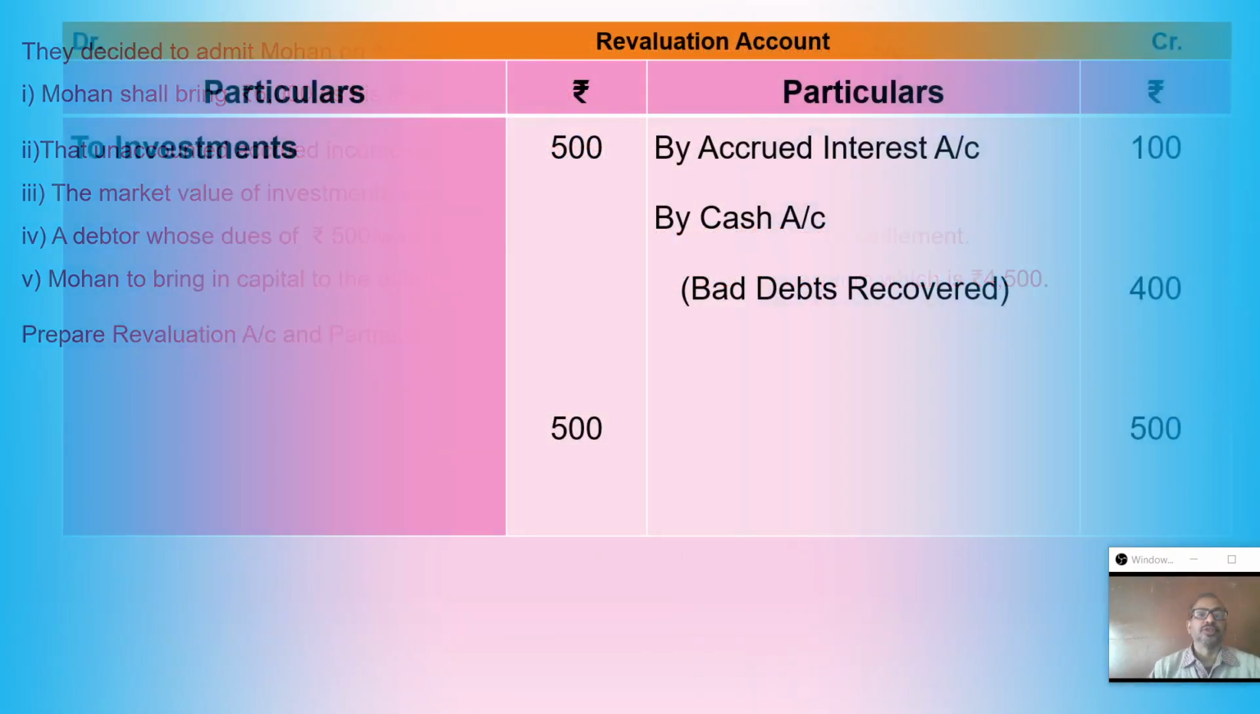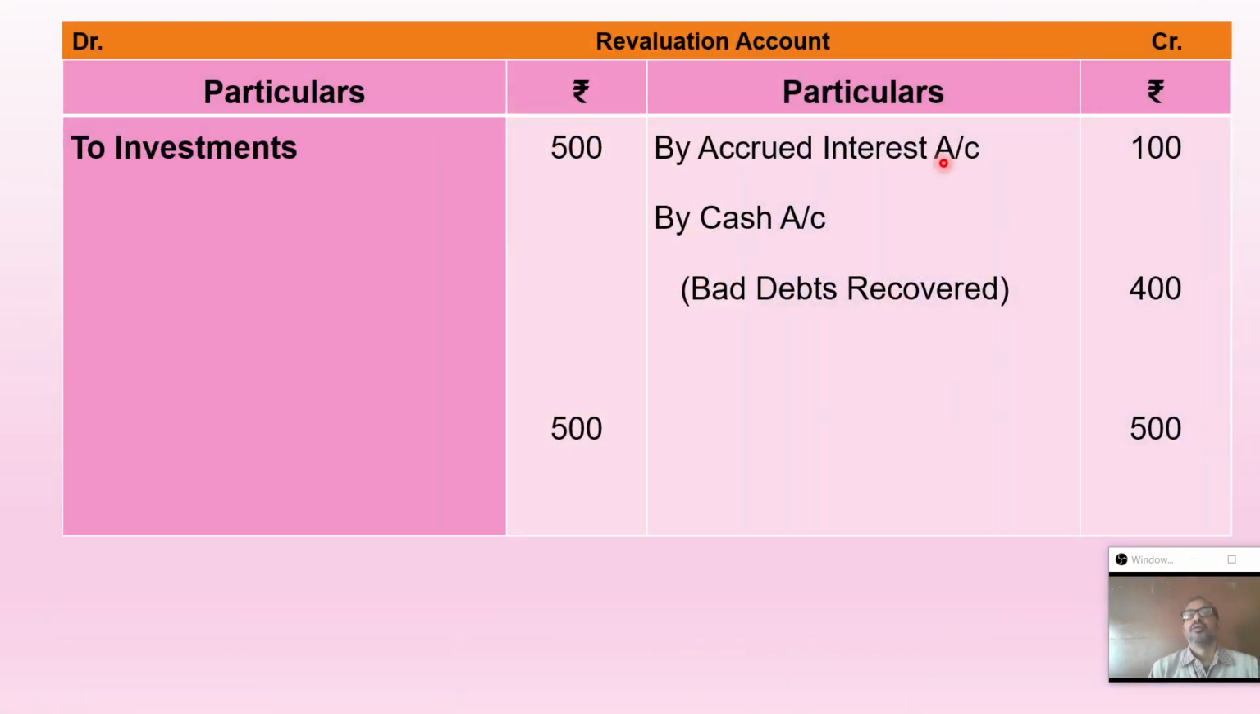Now we can check the solution. Yes. First one, accrued income, increase of asset, credit side of the revaluation account. On revaluation, by accrued income 100 is given. Bad debt recovery entry here: cash account debit to bad debt recovery account, debit to profit and loss adjustment or to revaluation. So on revaluation it is by cash, bad debt recovery ultimately being cancelled. When it is credit, again it is debit. Now the investment value decreases by 500, therefore revaluation account debit to investment.